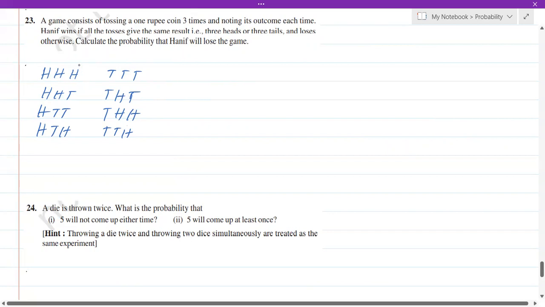Okay. Now he's gonna win only if he gets all the 3 same. That is head, head, head, or tail, tail, tail. In rest of the cases, he's gonna fail. So out of 8 different outcomes, he's gonna fail 6 times, isn't it? There are 6 possible cases where he's gonna fail. Okay. So 6 out of 8. So the probability will become 6 out of 8. Out of 8 different outcomes, he's gonna win only 2 times. That is head, head, head, or tail, tail, tail. Rest of the things is gonna lose the game. So it is 6 out of 8.